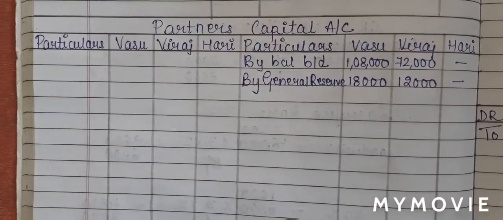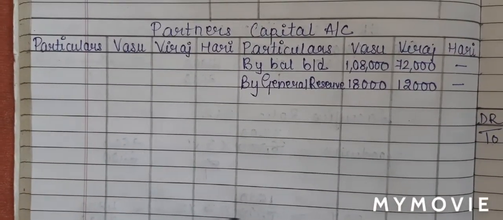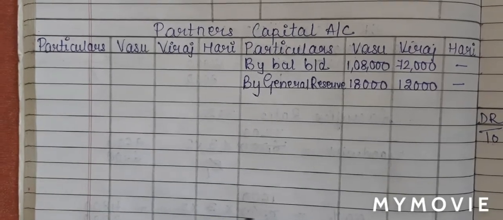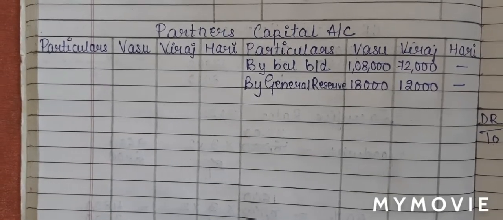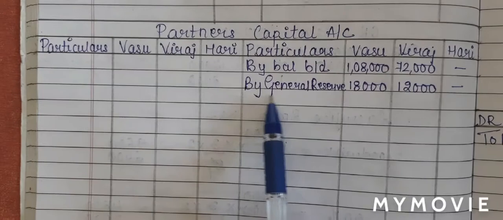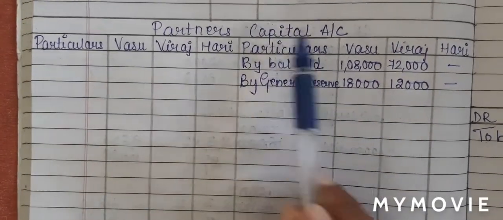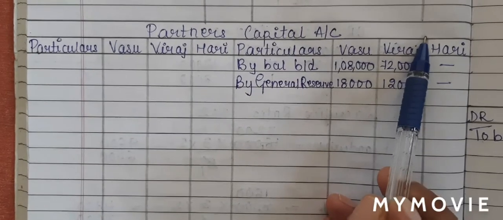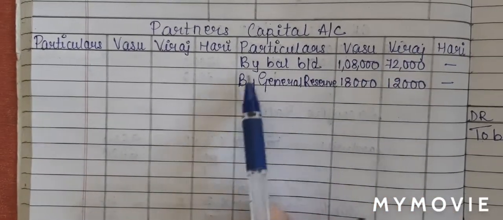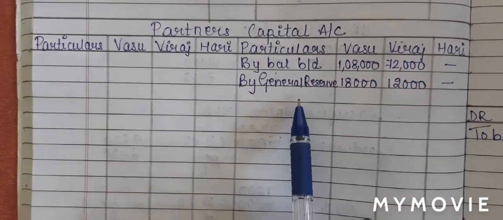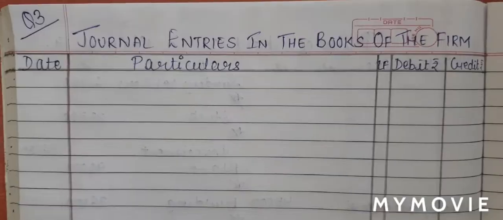Students, we have completed step number 1, transfer stage. We have done the ledger posting. We will have to also do journal entry. So this will be our first journal entry for general reserve. If partner account is credit, general reserve account will be debit. So let us do this in our journal.